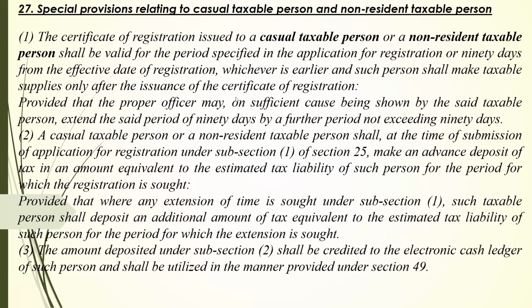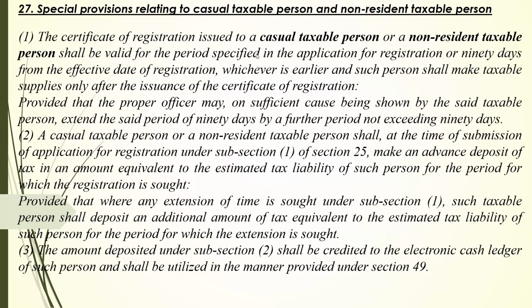Venugopal ji: Sir, section 40 cannot be made applicable to a casual taxable person. Sir, I will come to section 40. Let's cover the case study first, and then I come to section 40, sir. Yeah, because here it says the supplies are to be made only after issuance of certificate of registration.